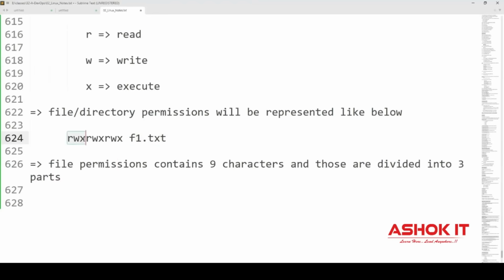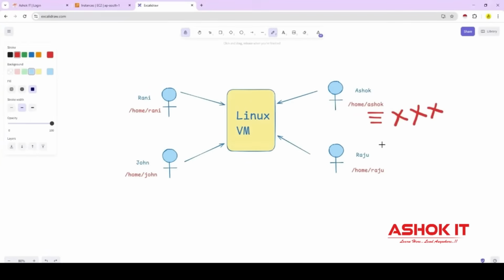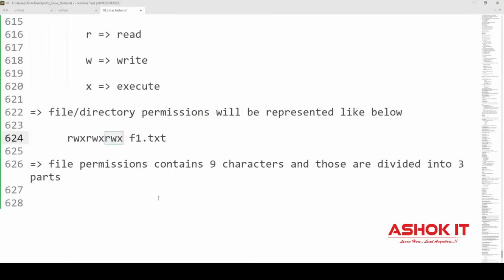First three user permissions. Next middle three characters group permissions. Last three characters will represent what permissions other users have on this file. So Ashok created this file. Ashok is the owner and Ashok's owner group is available. What permissions are available for Raju, John, Rani on that file will be represented by the last three characters.